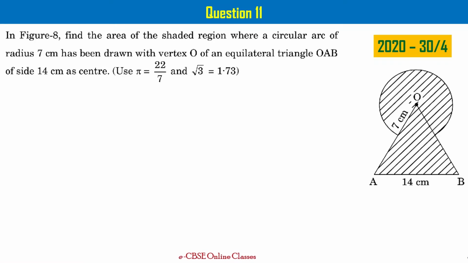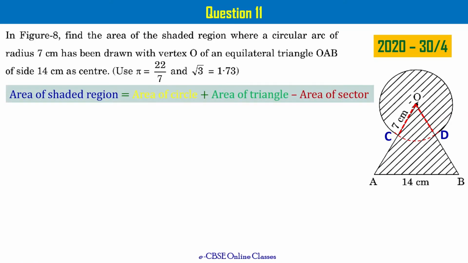As you see here, O is the center of the circular arc drawn, and triangle OAB is an equilateral triangle. Its side length is 14 centimeters, whereas the circle's radius is 7 centimeters. Please take a note of these. As you see here, the sector OCD of radius 7 centimeters and angle 60 degrees I have marked, right? Why have we marked that? Let's understand that now.